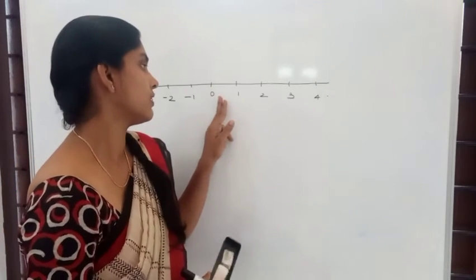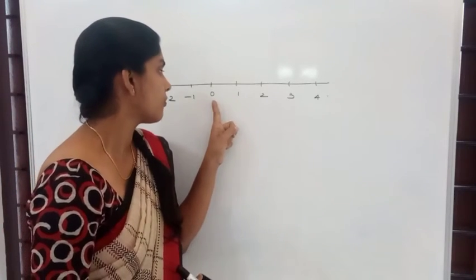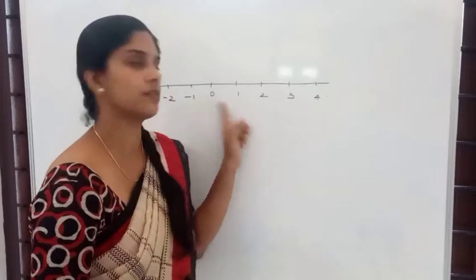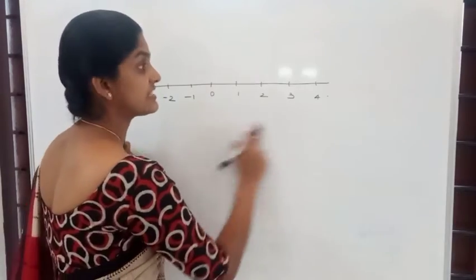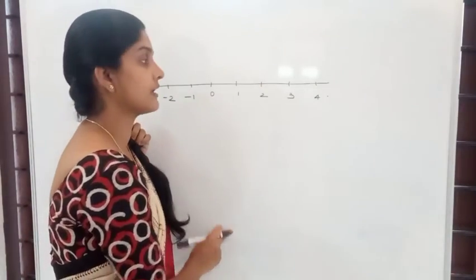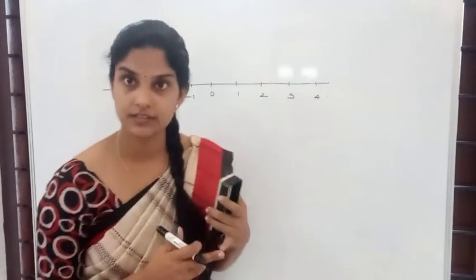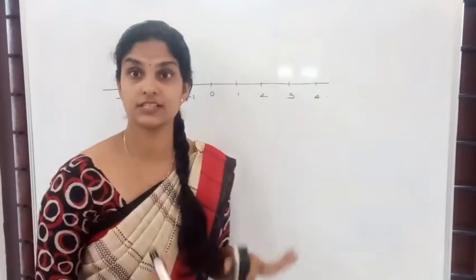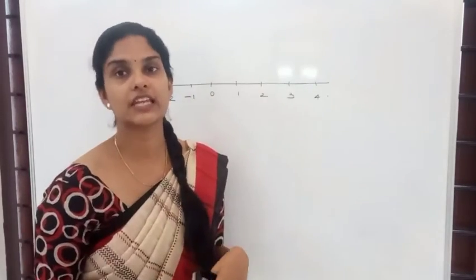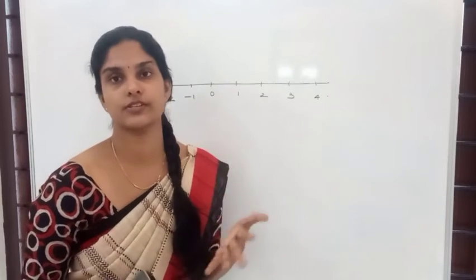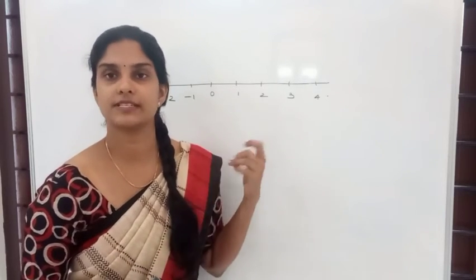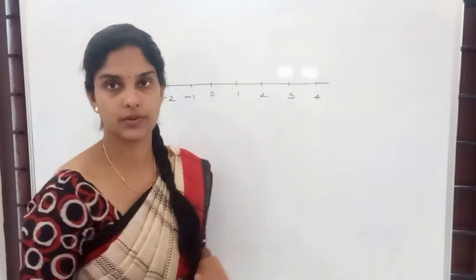Now, let me ask you something. What will the distance of 0 and 1 be? If it is in centimeters, okay? It can be any unit. It can be centimeters, it can be meters, it can be kilometers, whatever it is. But for our convenience, when you draw it in your books, we'll be taking it as 1 centimeter, okay?